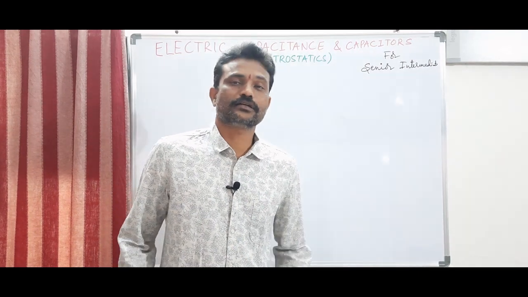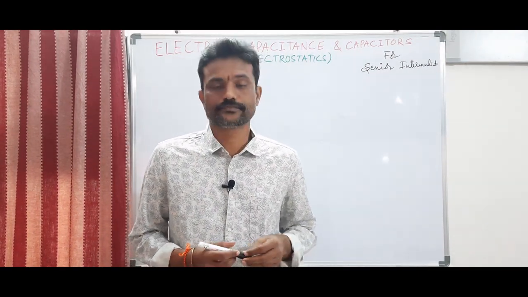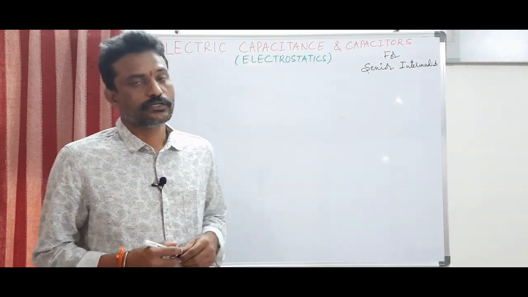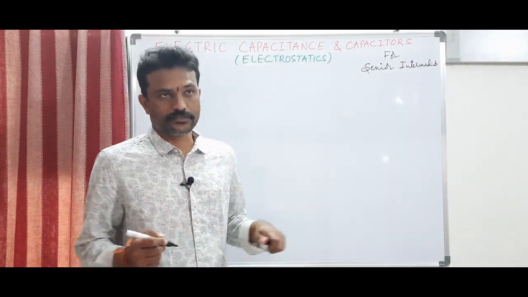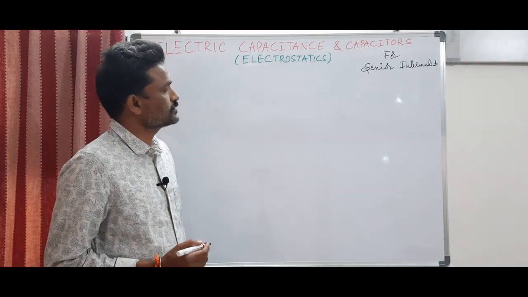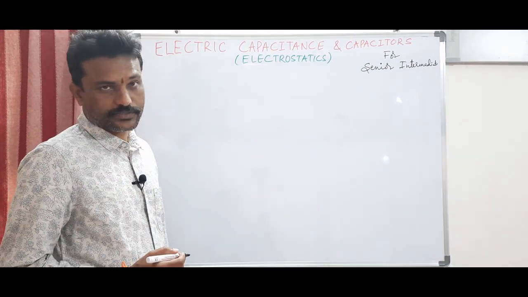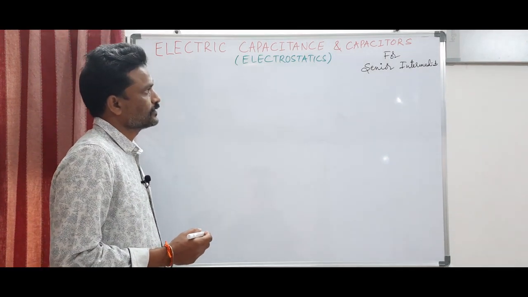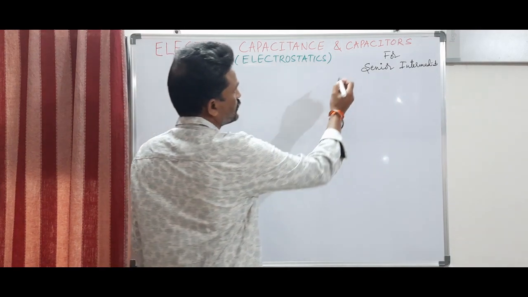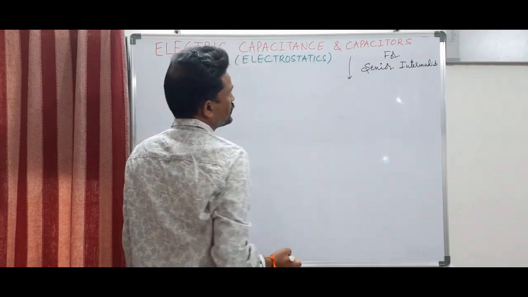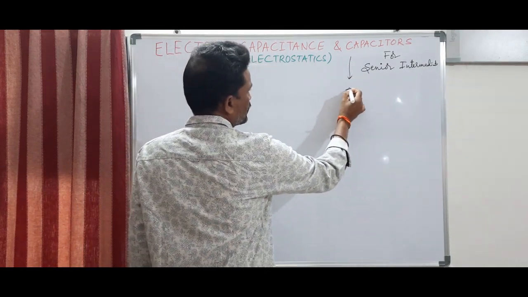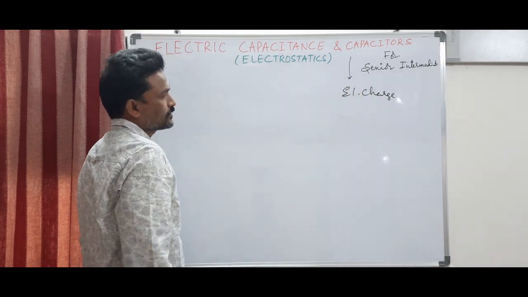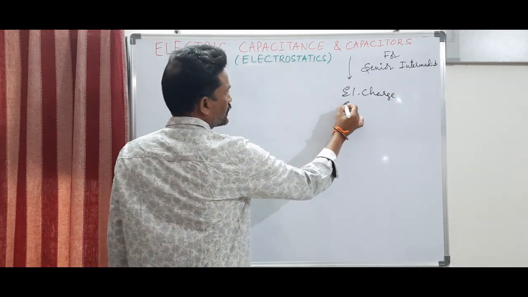Dear students, in continuation of electrostatics for intermediate second year, today we are going to discuss electric capacitance and capacitors. Capacitance is defined for capacitors. What do you mean by a capacitor in electricity? A capacitor is a device which stores electric charge. You can also say that it is a device which stores electric energy.